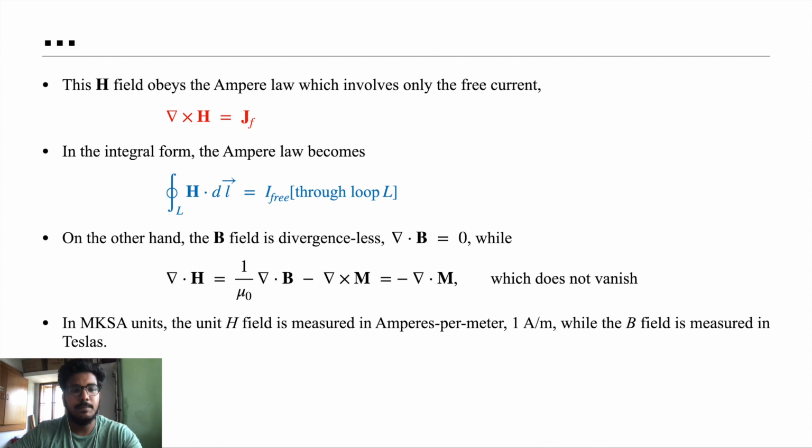The magnetic field B is usually a divergence-less quantity, which means divergence of B will always be 0. But when we take the divergence of H, the magnetic intensity field, it won't vanish; it will give negative divergence of M. So we can see the contradiction here.